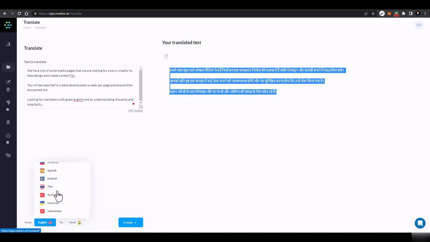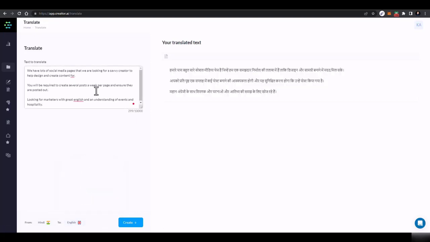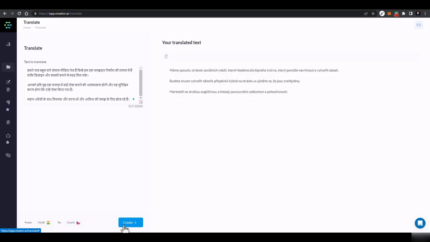And now I will translate it from Hindi to English. So I will go there and select English. Now I'll paste the complete content here, click create, and it would translate for us. So here you go. We translated from Hindi to Czech, and now if we want to translate this Czech to English, we can do that too.